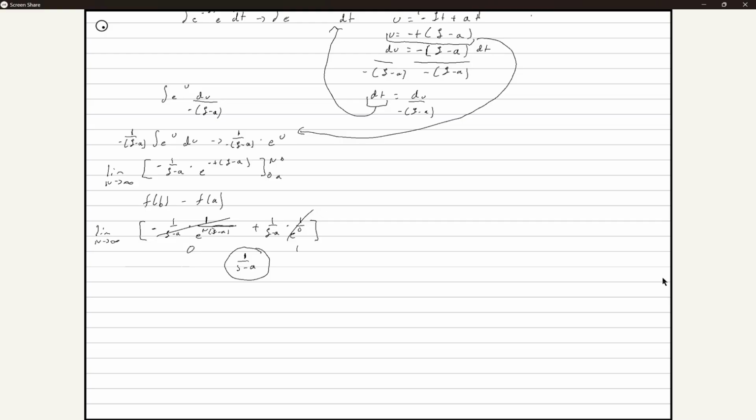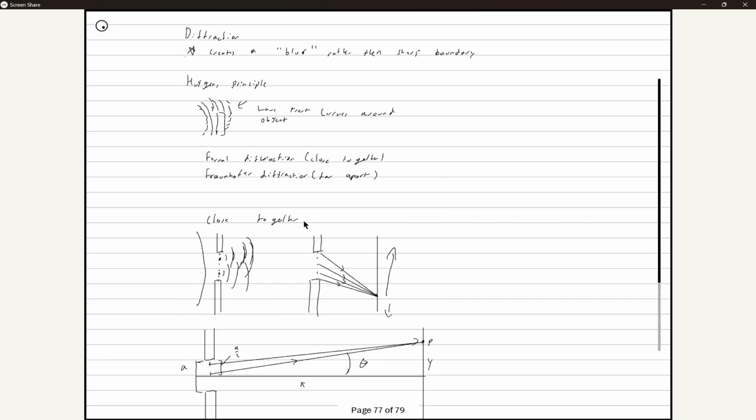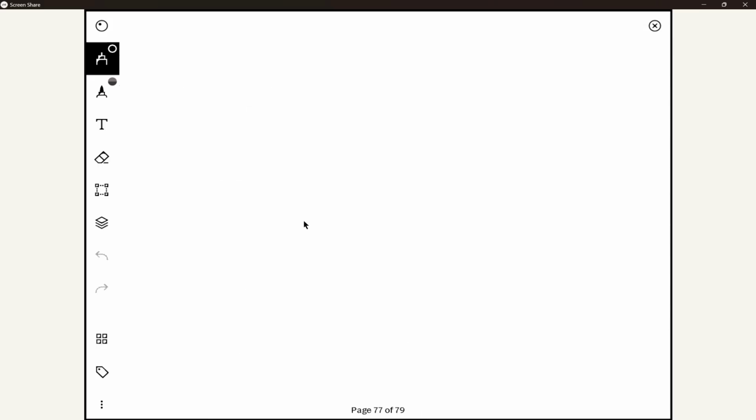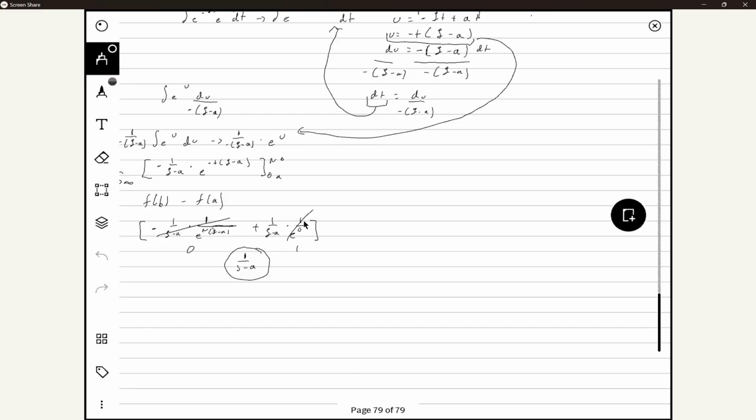Bingo. Does that make sense? Yep. If we actually look back on our table, I'm going to pull up our table. Oh wait, this is my physics folder. Let me find my math folder quickly.